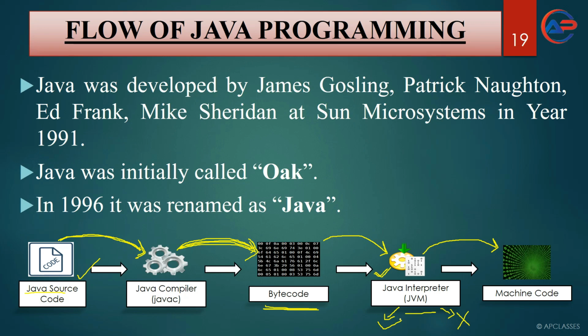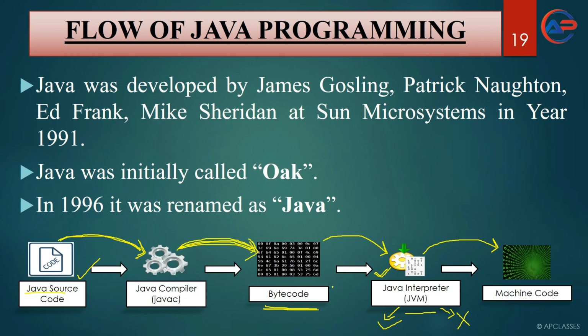We only have to know what an interpreter is. But you can remember that the JVM contains two things, the JIT compiler and the interpreter. And also the JVM contains the class loader and the bytecode verifier, which I already discussed with you in detail, showing you that flow diagram.